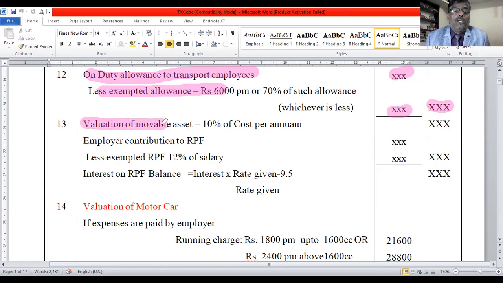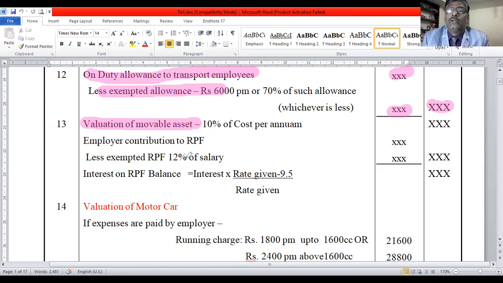Then next is valuation of movable asset. A movable asset is given by the employer to the employee for the benefit of the employee. For example, a fridge is given by the employer to the employee. Only the fridge, not the house. Then 10% of cost per annum is the value of perquisite.